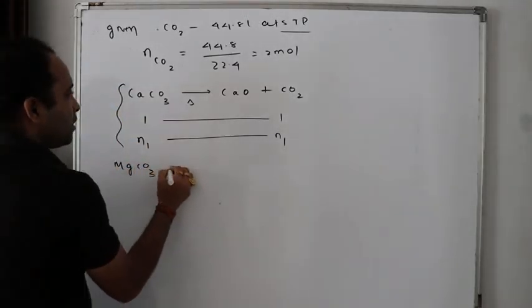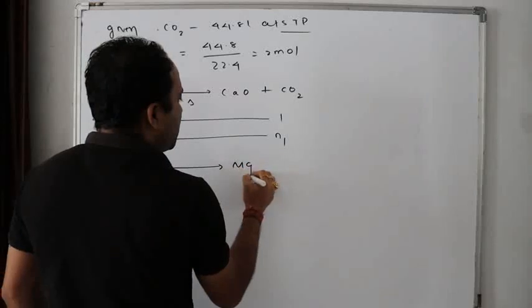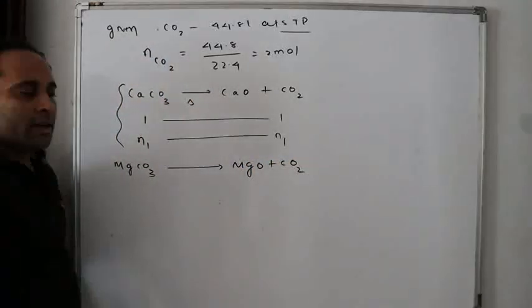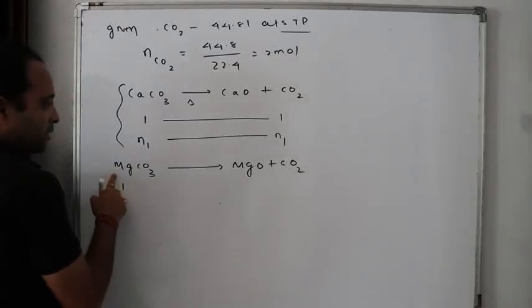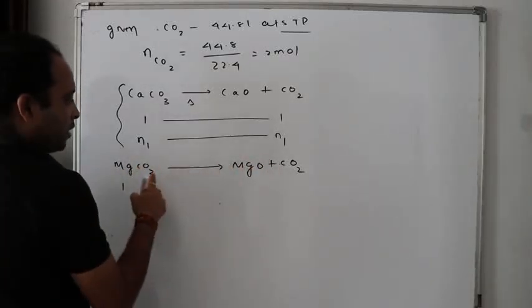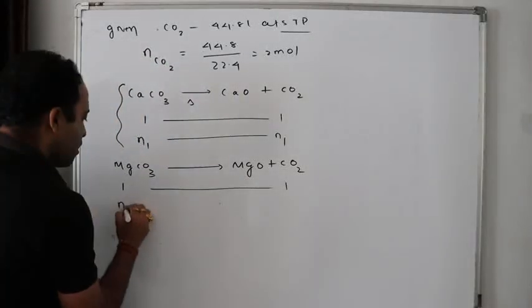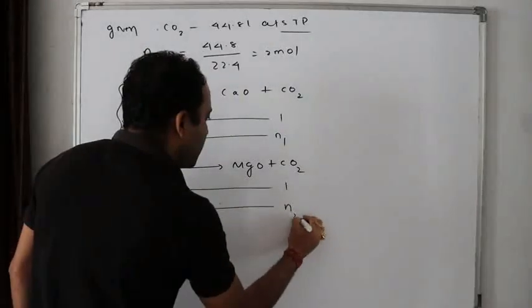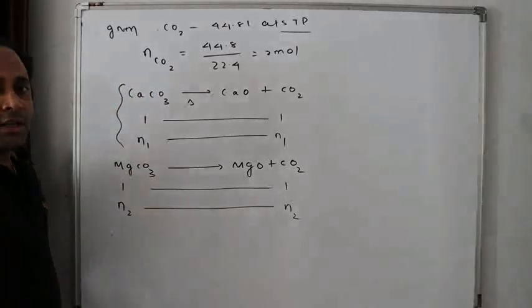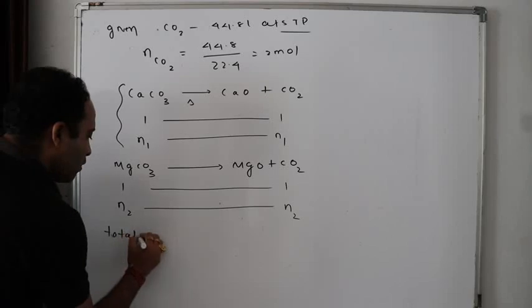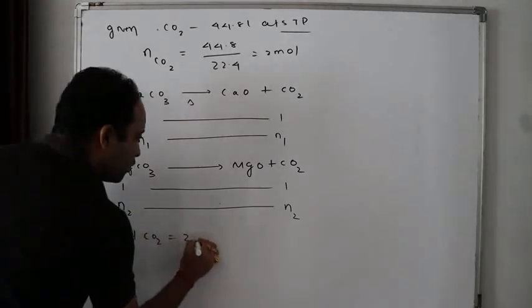What for MgCO3? MgCO3 heated gives MgO plus CO2, isn't it? Now, 1 mole, is it balanced? 1 Mg, 1 carbon, 3 oxygen, 3 oxygen. 1 mole is giving 1 mole. N2 moles will give N2 moles. Isn't it? So yes or no? So total CO2, how much? 2 moles.